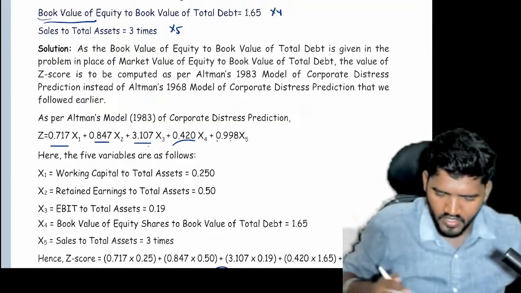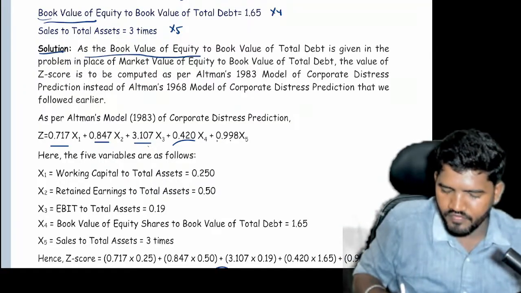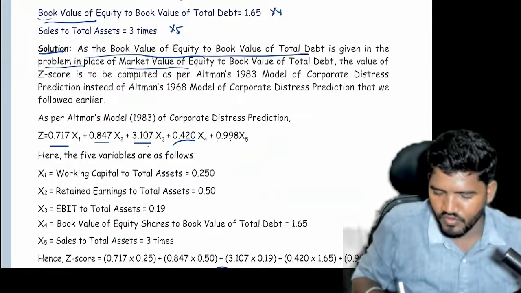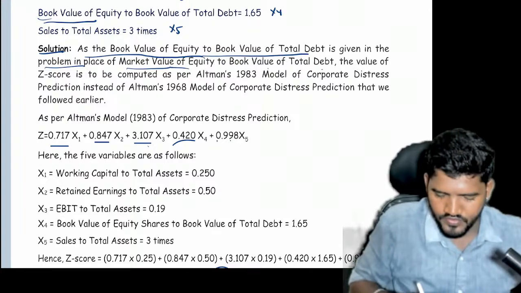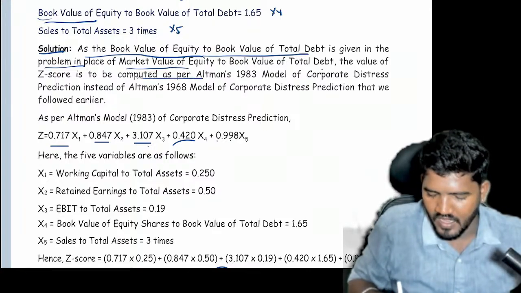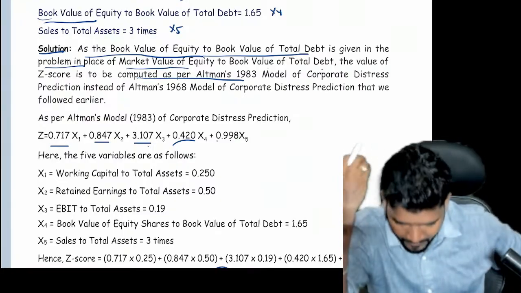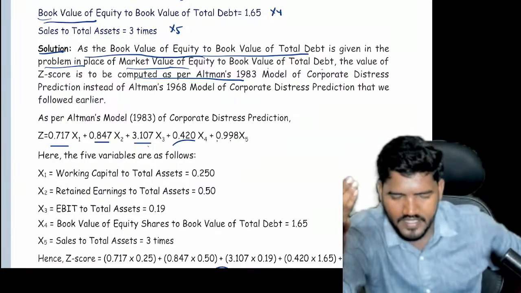So you can observe the solution. As per book value of equity to book value of total debt, given in the problem in place of market value, the value of G-score is to be computed as per Altman 1983 model. So even if not like this, you can write like this also.